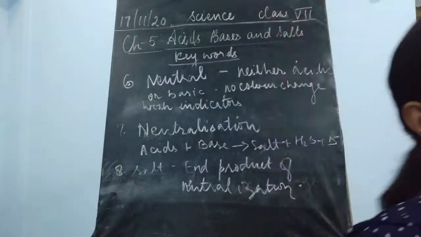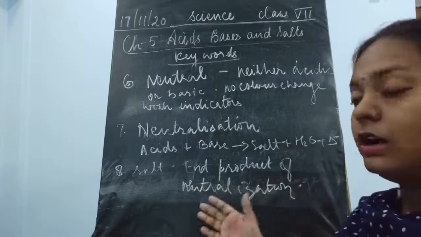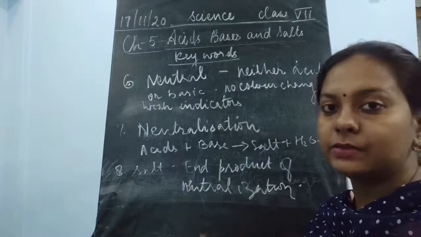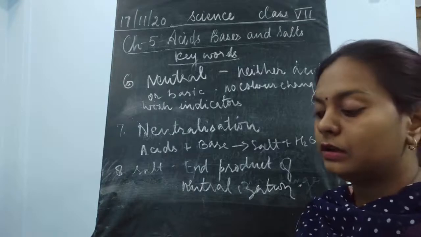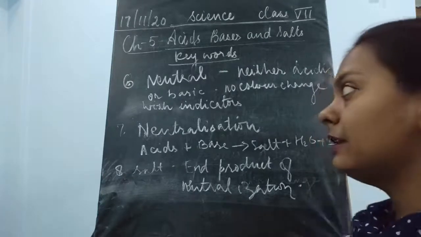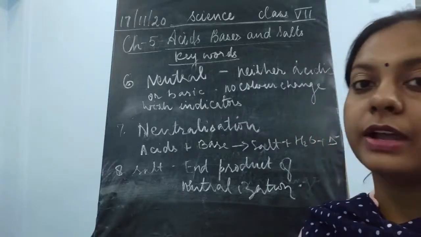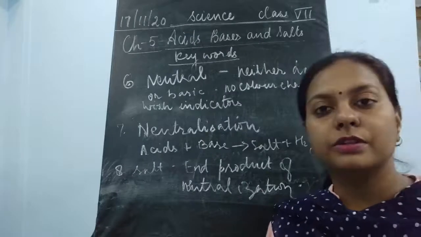So these are the ways by which you can obtain salts: by adding a weak acid with a strong base to form a basic salt, or we can see the reaction between a strong base and a strong acid to form a neutral salt.